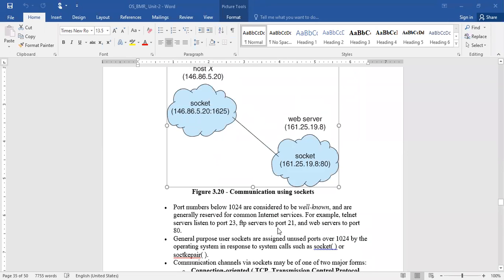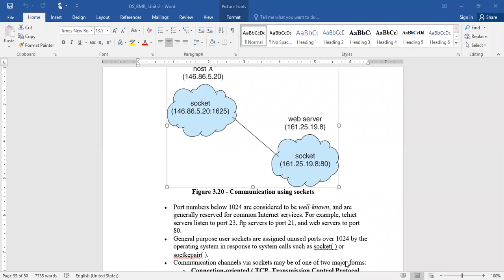Here, port numbers below 1024 are called well-known ports. Usually they are used for communicating with internet services like FTP servers, file transfer protocols, web servers, etc. Here you can see 80, which is less than 1024, and is used for communicating with the web server.